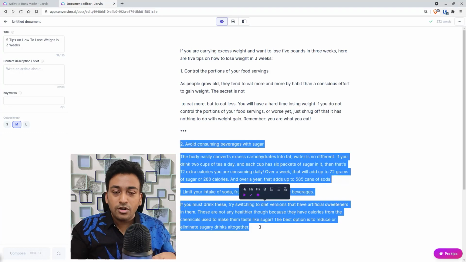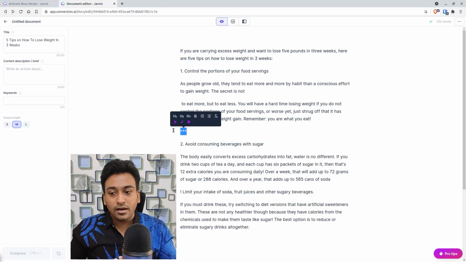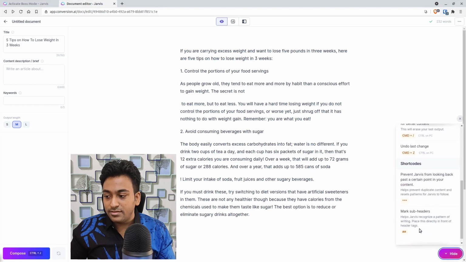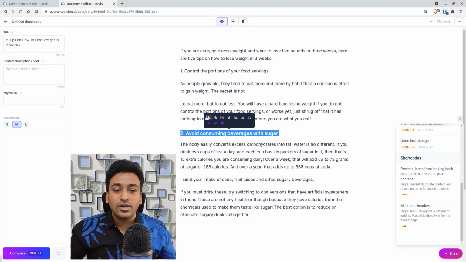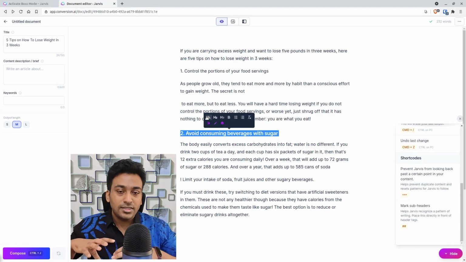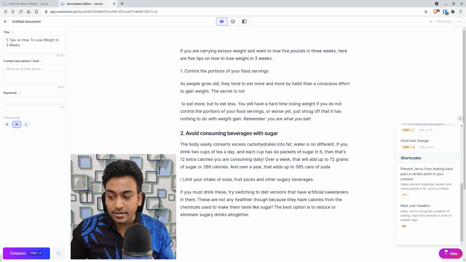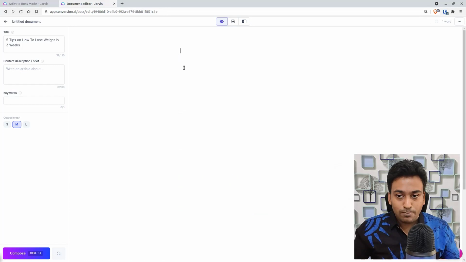So the context part you really need to understand. You can use all the text, or you can use only lines to get specific focused content, or you can use these asterisks to get a better suggestion. And finally, you can use headers. For example, this double one, where you can make this a header of different types, and you get suggestions based on that topic more prominently. So that is what you need to understand about the context aspect. Now let me delete all these things since I have explained that.